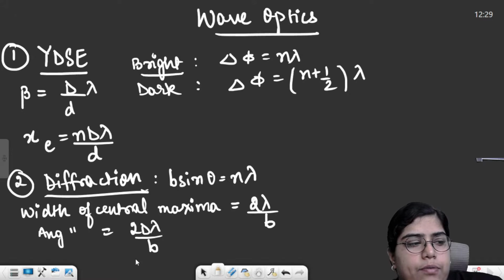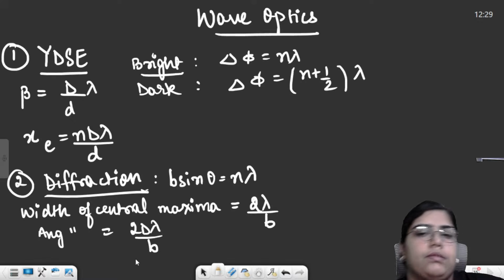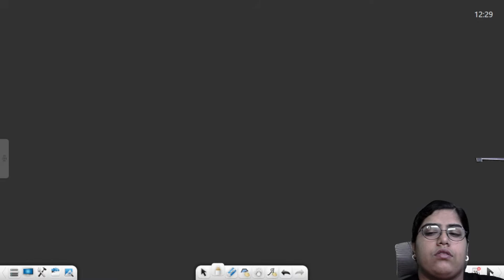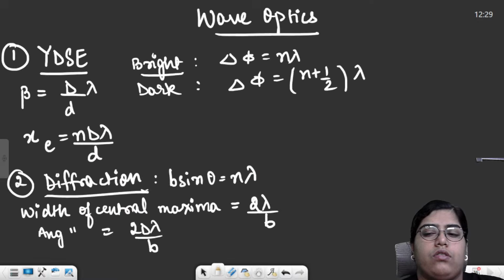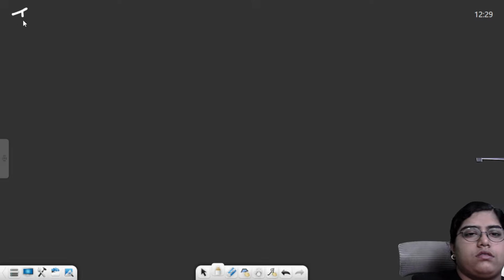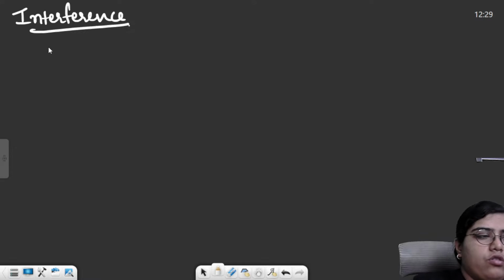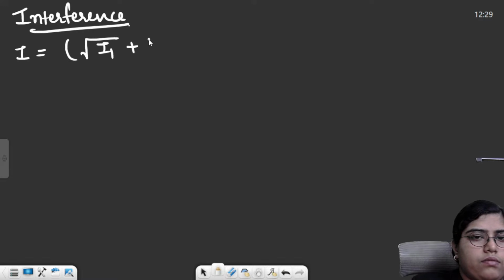And then we had polarization and interference of light. For interference, you just need to remember two formulas. First, the total intensity. Intensity is just (root I1 plus root I2) whole square.